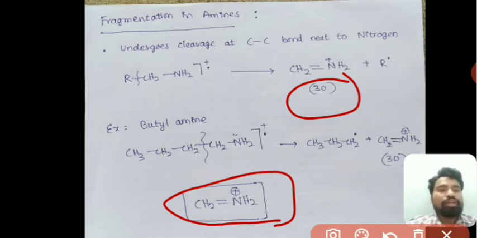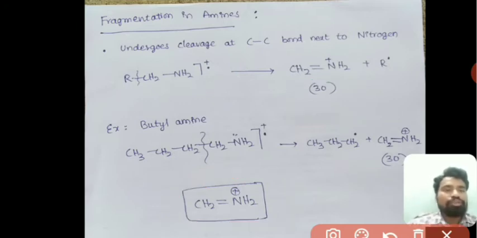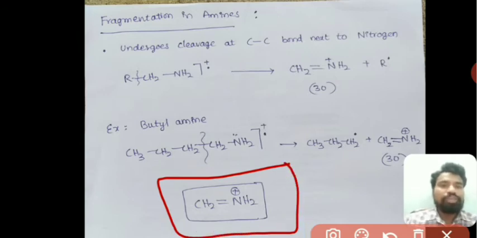Whenever we observe a peak at 30 in the mass spectrum, that may correspond to CH2 double bond NH2 plus, so we may get an idea that the organic compound would be an amine. It's not exact, but we have some idea based on the m by z value, which is 30. This is the characteristic peak of amines.